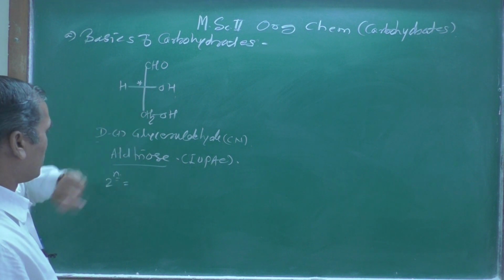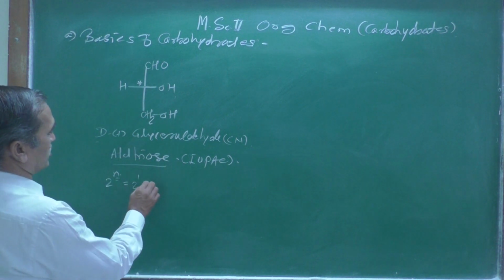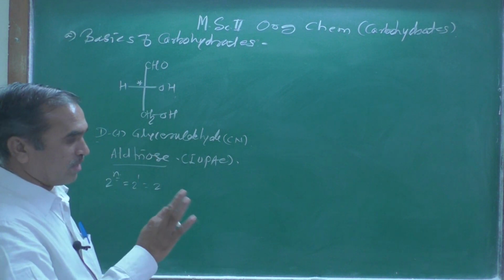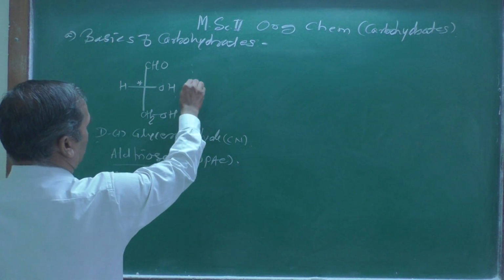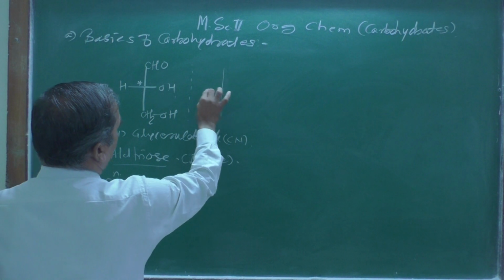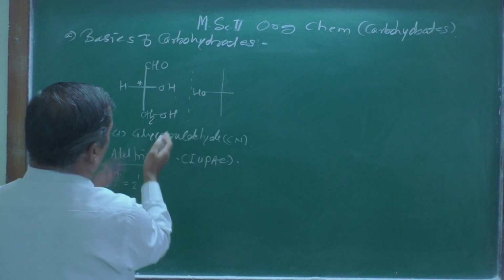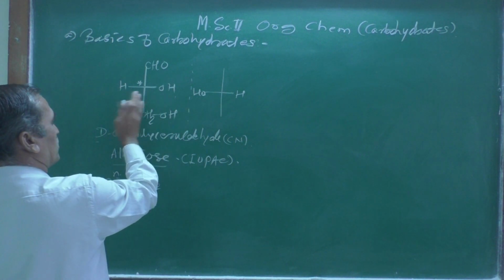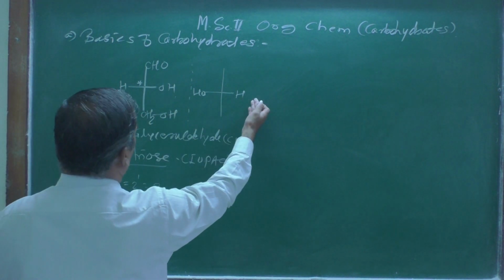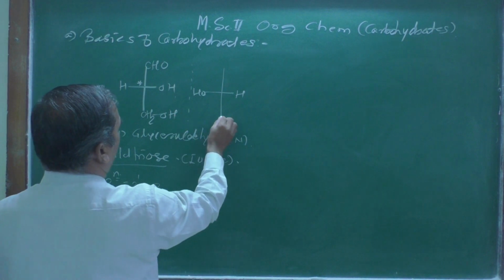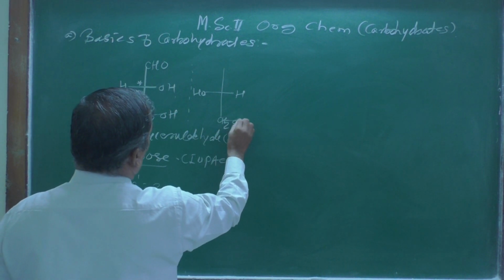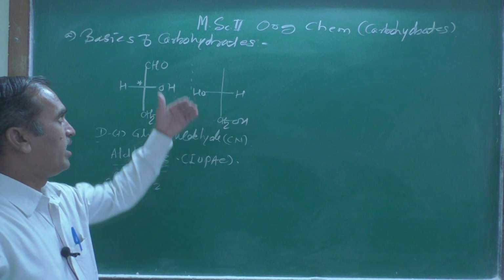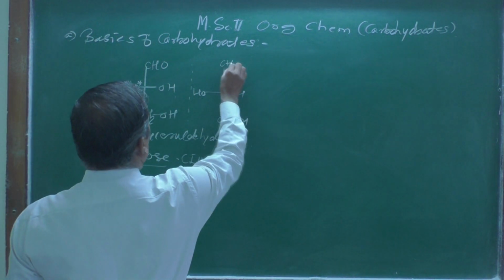Only one chiral center is there, so 2 raised to 1 is equal to 2 isomers. If you put a mirror here, the hydrogen atom comes to this side and the hydroxyl group goes to the left hand side, hydrogen goes to the right hand side. The top and bottom groups remain as they are.